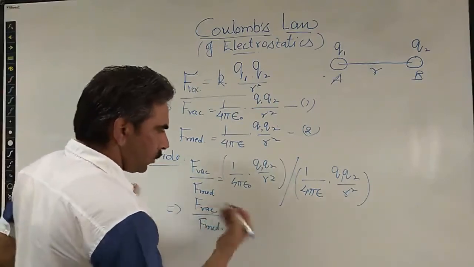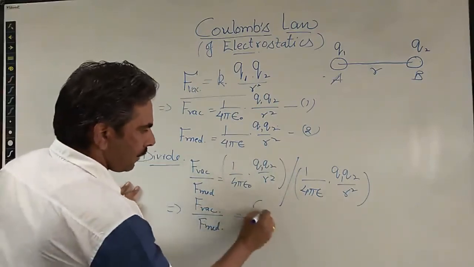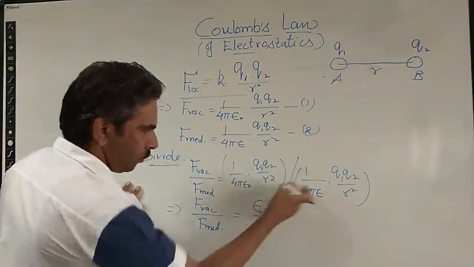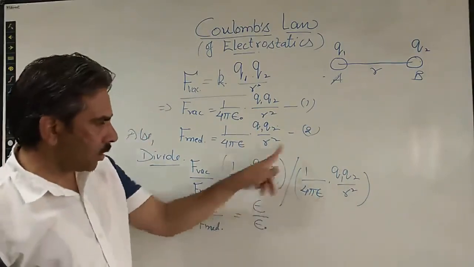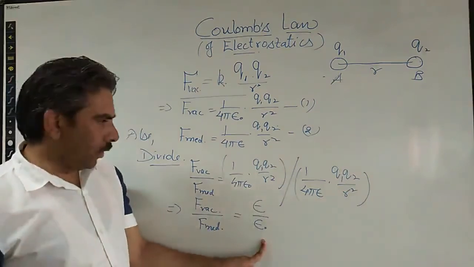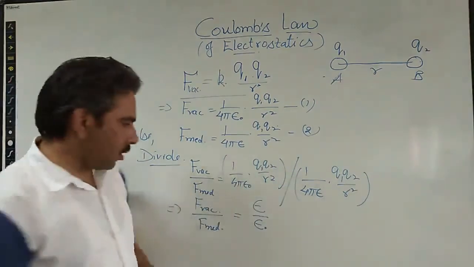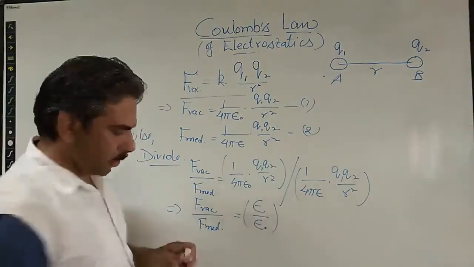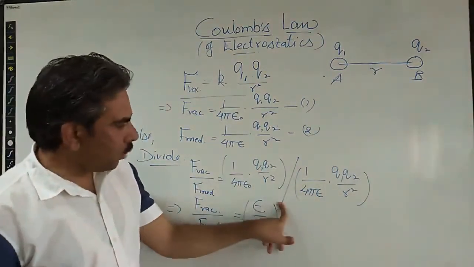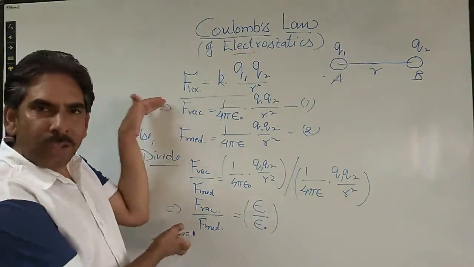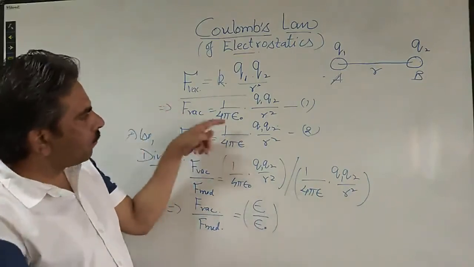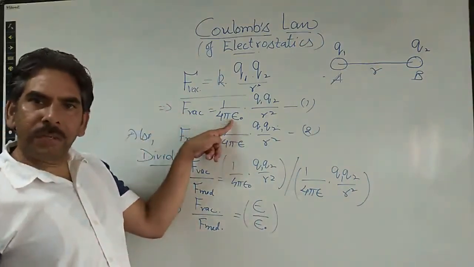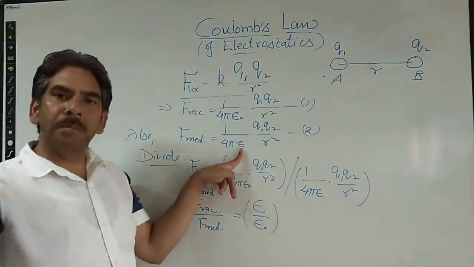This ratio becomes equal to what? It becomes epsilon upon epsilon naught. With simple mathematics, epsilon goes up and epsilon naught goes below, and all other quantities cancel out. So what we are doing is trying to establish the relationship between the permittivity of free space and the permittivity of any medium.